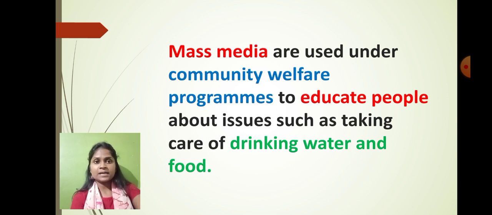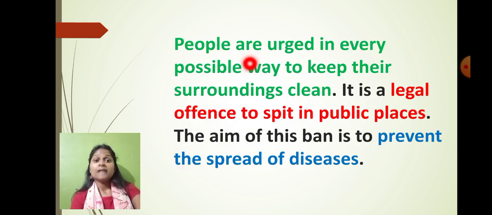And at the same time, the mass media is also playing important role under community welfare program to educate the people about the issues like taking care of the drinking water and the food, right? And that's the reason people are urged in every possible way to keep their surrounding clean. That's why it has become legal offense to spit in the public places. And the aim of this ban is to prevent the spread of the diseases.